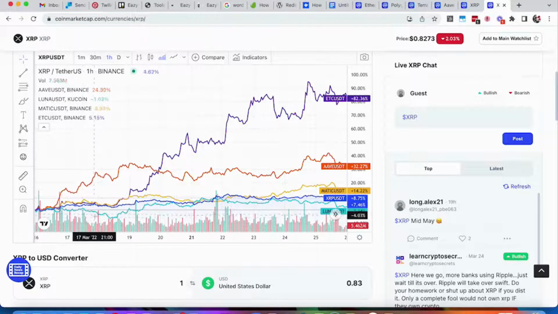Luna is this aqua colored line here on the chart. And what I notice in Luna is that Luna has something that XRP didn't, and that's a nice little dip right here. It's got a couple of them back over here too. So there are some dips, and one of the things about EazyBot is that in these dips is where we pick up additional positions, and then we sell them off as we come back up here for bigger profits. Compare that to XRP, which pretty much is sideways, comparatively speaking, to the rest of these coins.